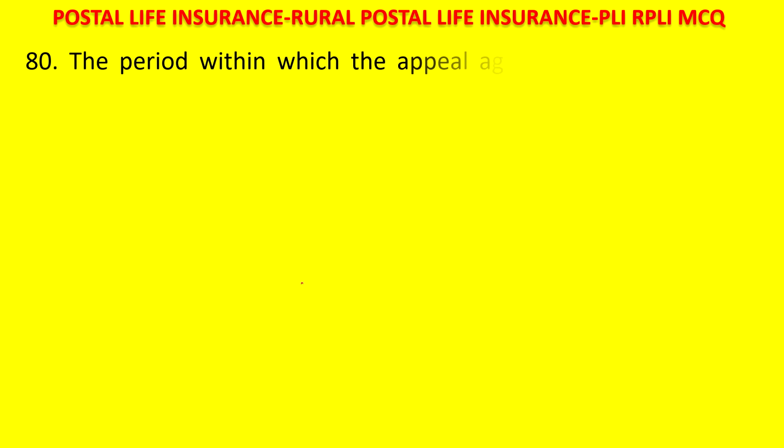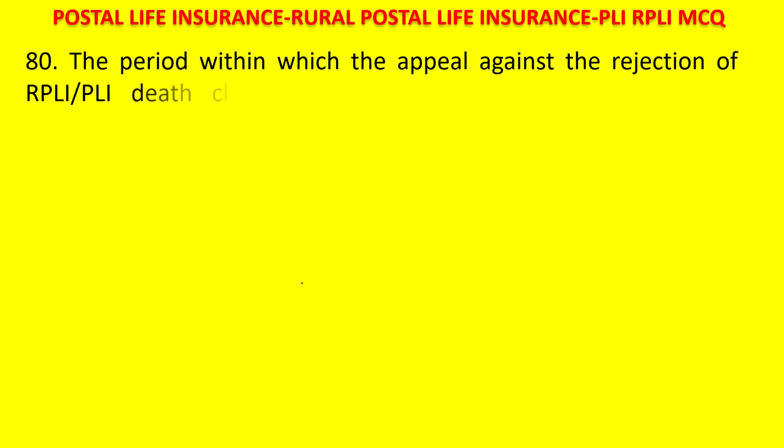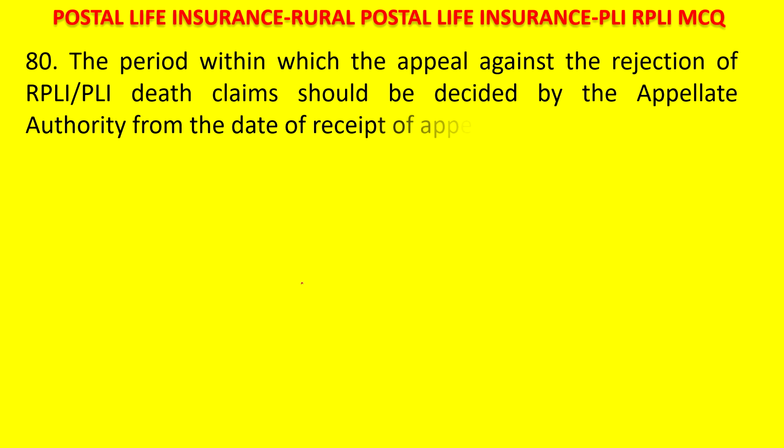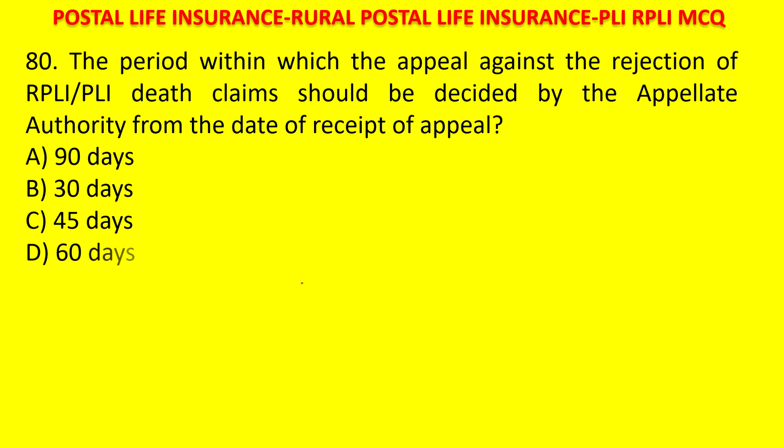Next question. The period within which the appeal against the rejection of RPLI PLI death claims should be decided by the appellate authority from the date of receipt of appeal: 90 days, 30 days, 45 days, 60 days. Your time starts now. Whenever a death claim is not sanctioned, that means it is rejected. Whenever the death claim is rejected, the customer can appeal to the appellate authority.